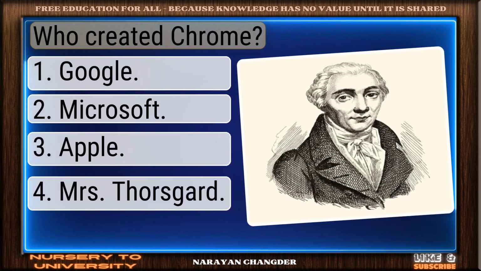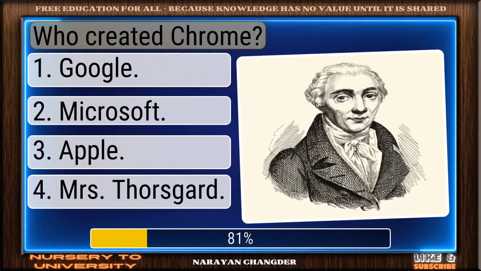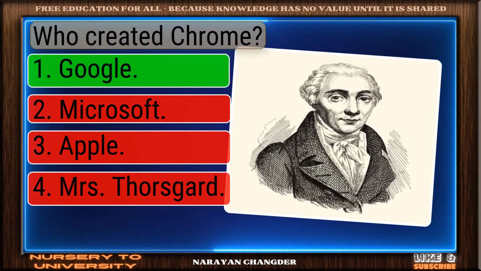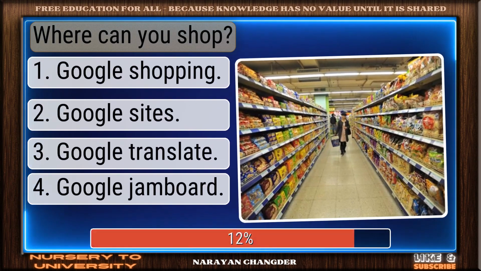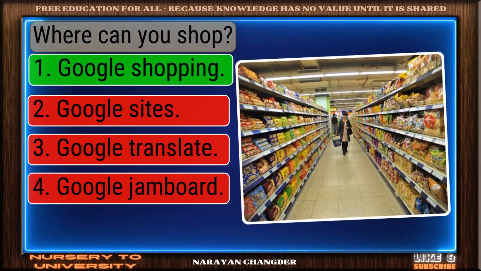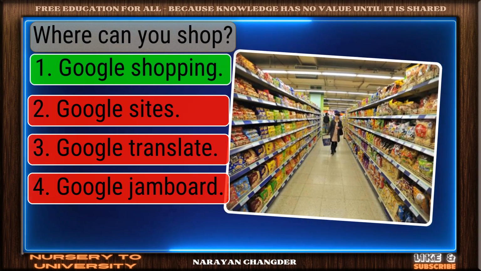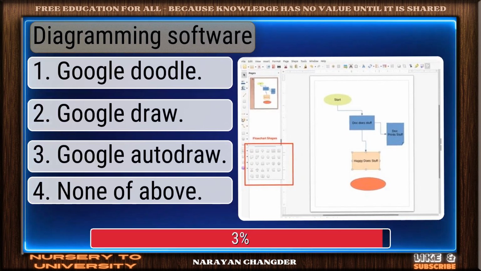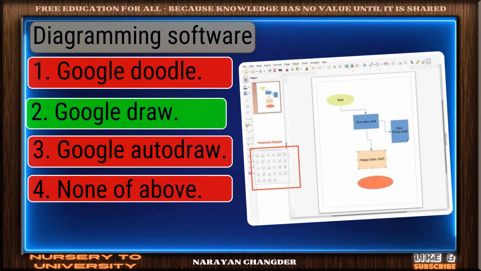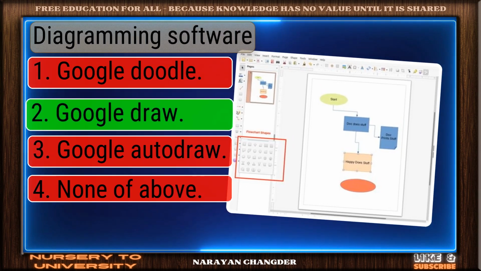Who created Chrome? Smart move. Google is an accurate answer. Where can you shop? Right again. Google Shopping is a valid answer. Diagramming software. You got it. Your choice Google Draw fits well.